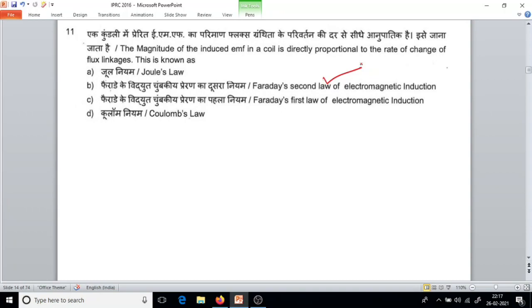What does the first law say then? The first law says if there is a change in the magnetic flux linked with a circuit, then EMF will be induced in the coil. But how much it is induced, that is given by the second law. The magnitude of the induced EMF is given by Faraday's second law.